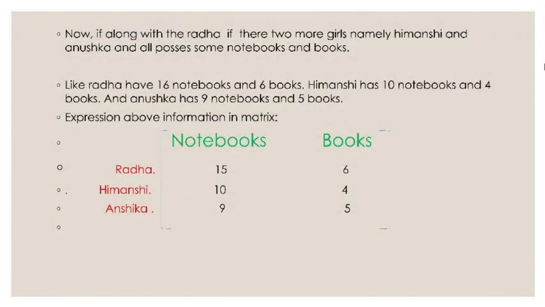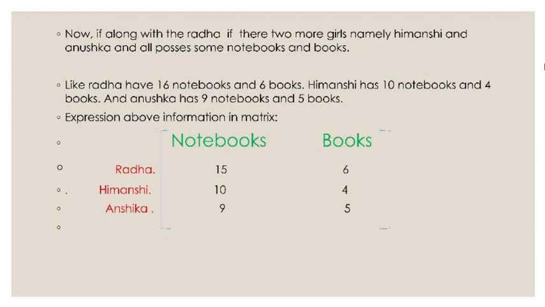Now, if along with Radha there are two more girls, namely Himanshi and Anushka, and all possess some notebooks and books. Radha has 16 notebooks and 6 books. Himanshi has 10 notebooks and 4 books. And Anushka has 9 notebooks and 5 books. Now this complex information can be represented using a matrix.